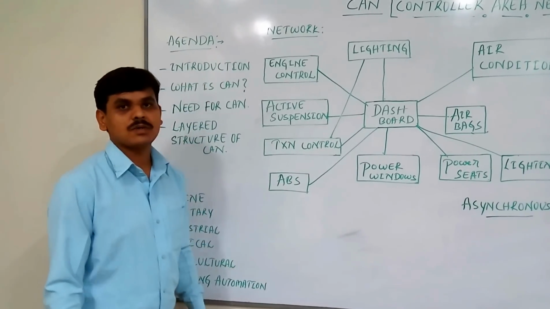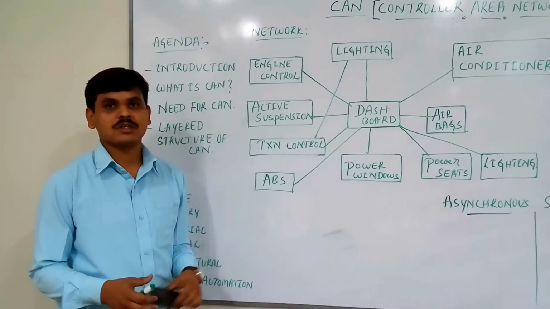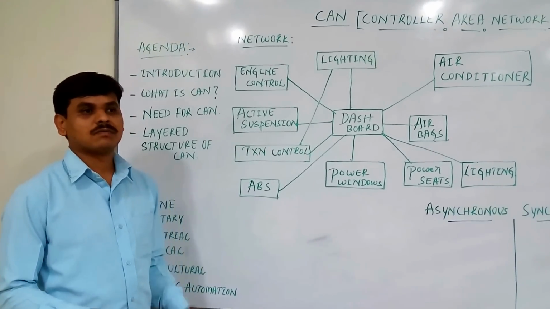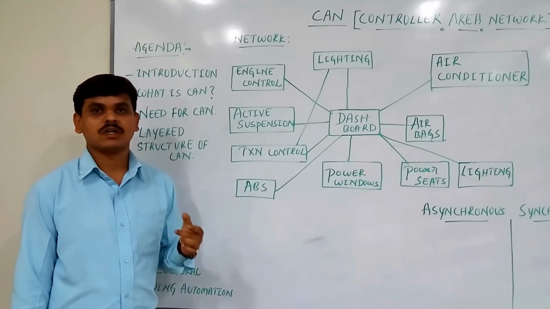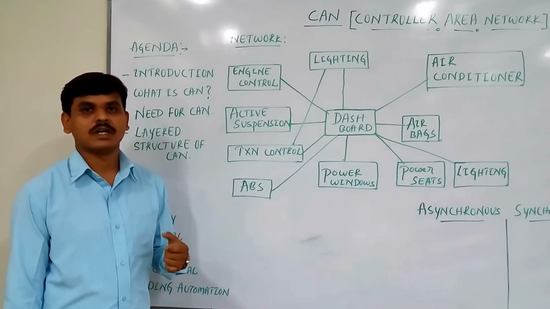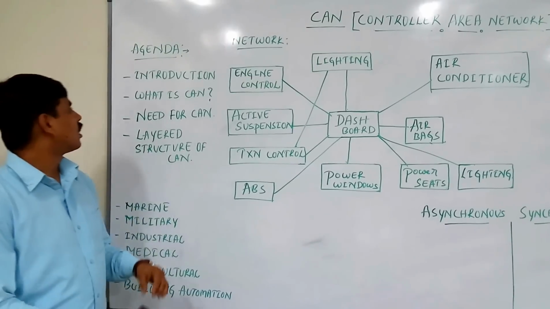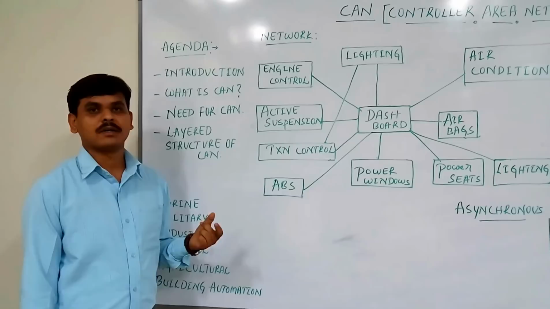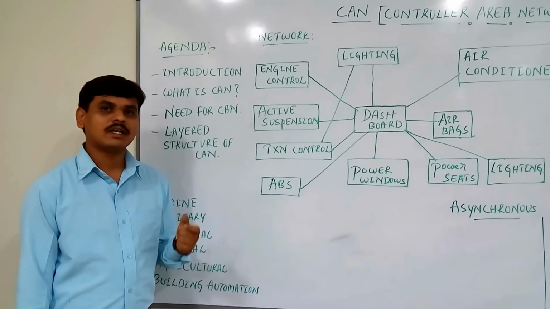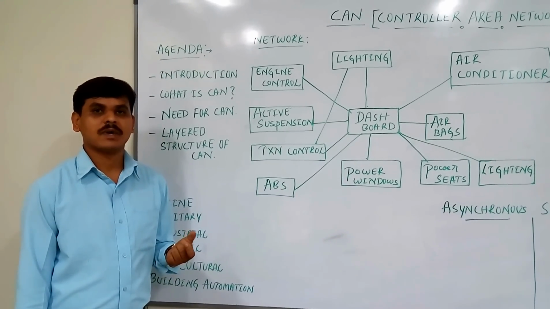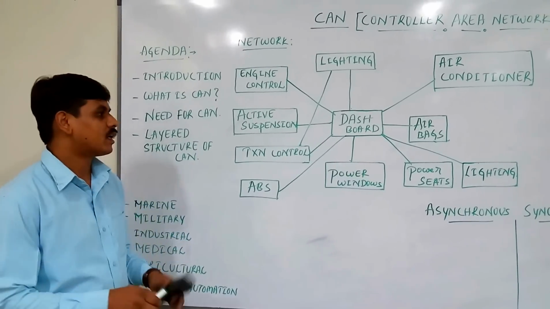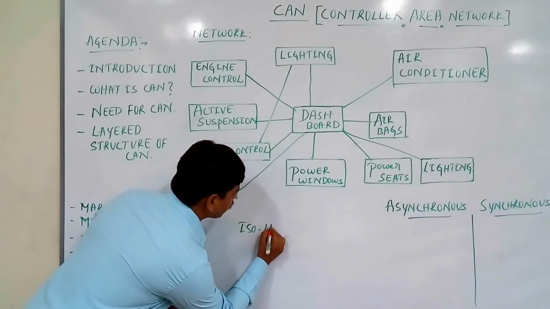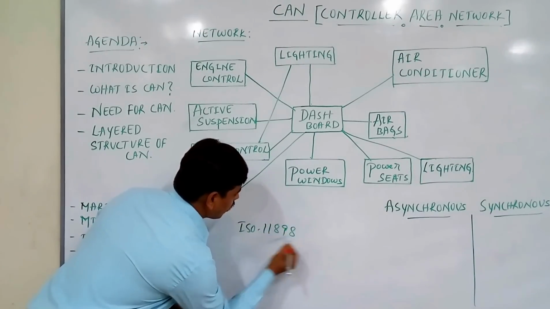So CAN was originally developed by Robert Bosch to address the automotive requirements, for example, to reduce the cost and weight of a vehicle wiring network harness. CAN was released in 1985. In the year 1990, CAN was standardized by the ISO 11898 standard. The CAN standard is ISO 11898.